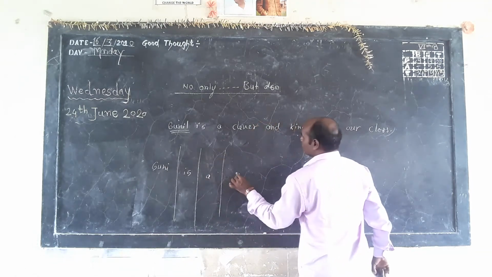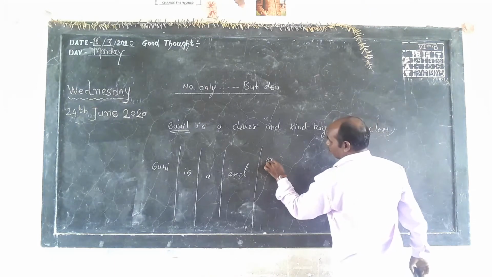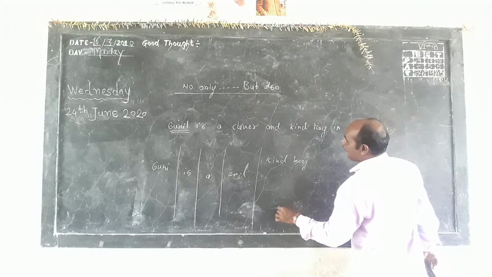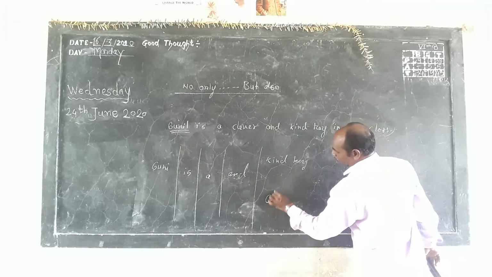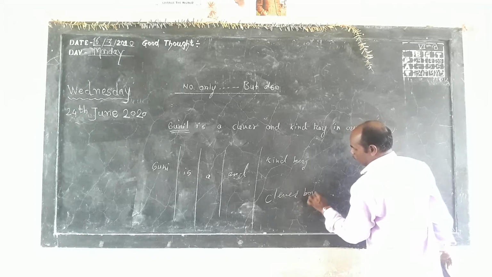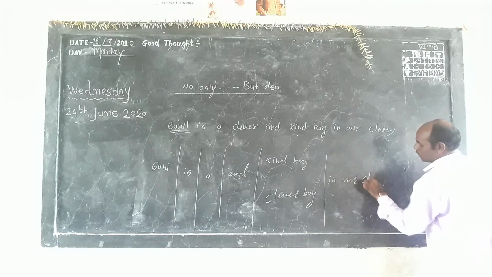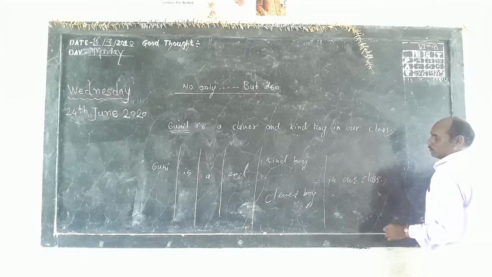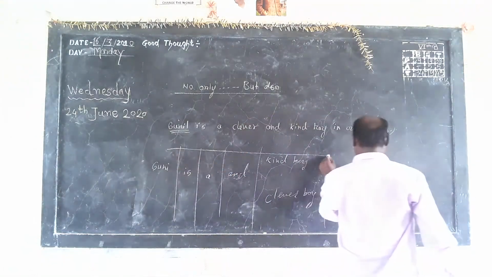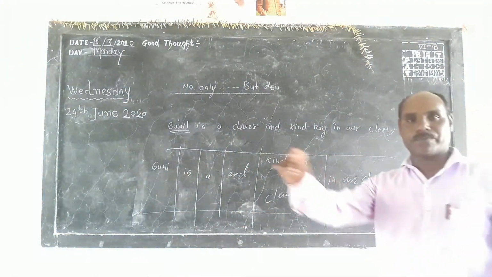A, then kind boy, clever boy, and in our class, it's common. Now see the table. This is the table prepared. Now how to prepare the sentence with this?